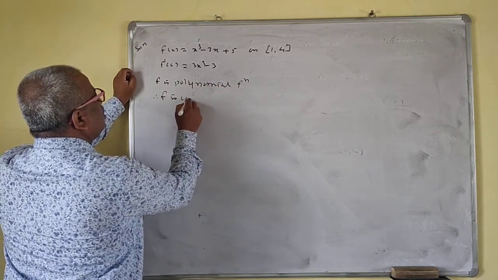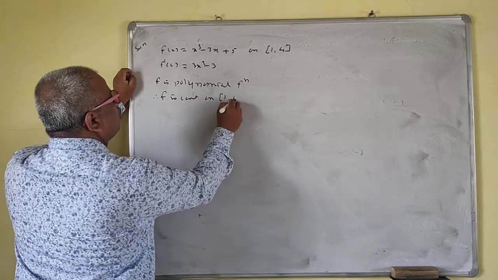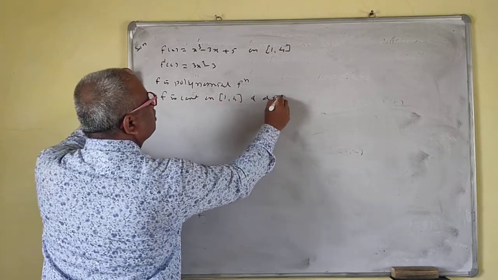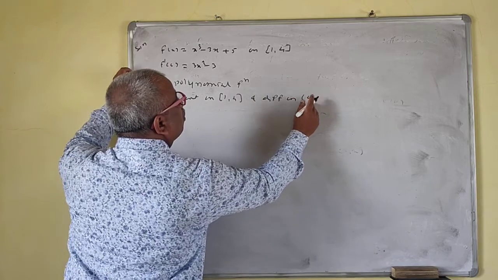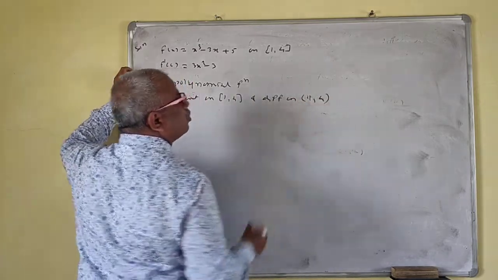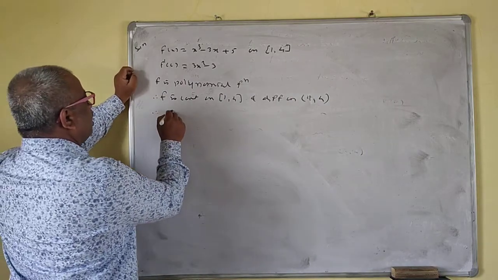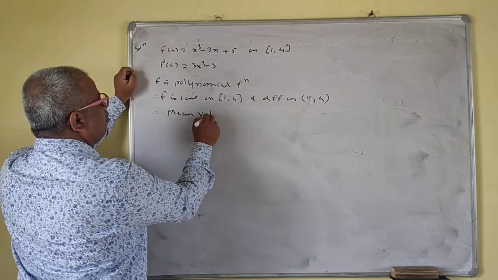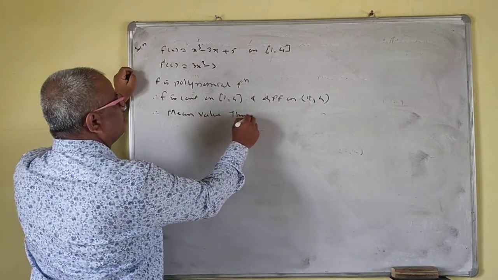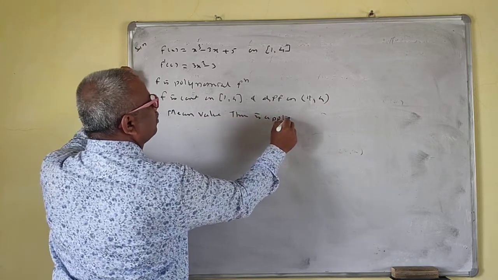Therefore f is continuous on closed interval 1 4 and differentiable on open interval 1 4. Therefore mean value theorem is applicable.